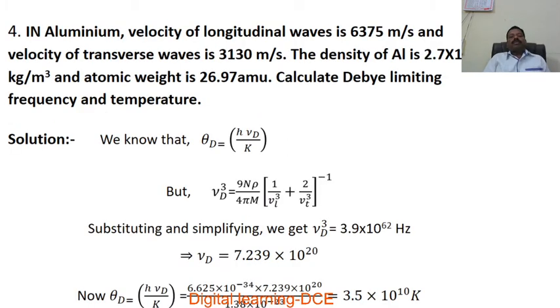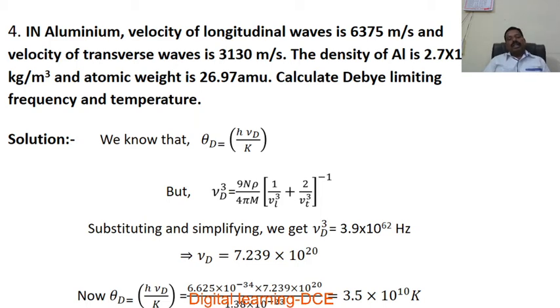Next problem. In aluminium, the velocity of longitudinal waves is 6375 meter per second and the velocity of transverse waves is 3130 meter per second. The density of aluminium is 2.7 in 10 to the power of 3 kg per meter cube and atomic weight is 26.97 AMU, atomic mass unit. Calculate the Debye limiting frequency and temperature.